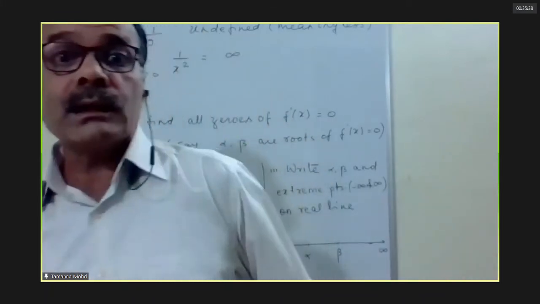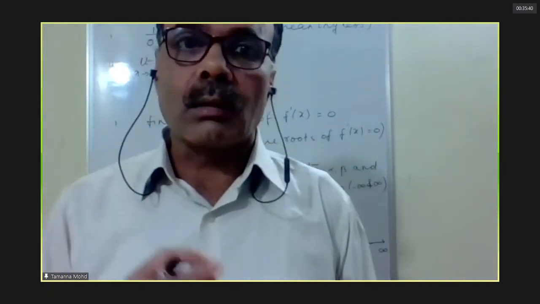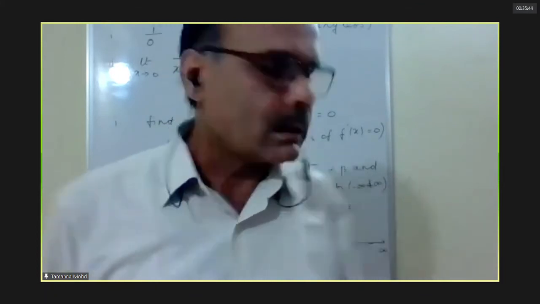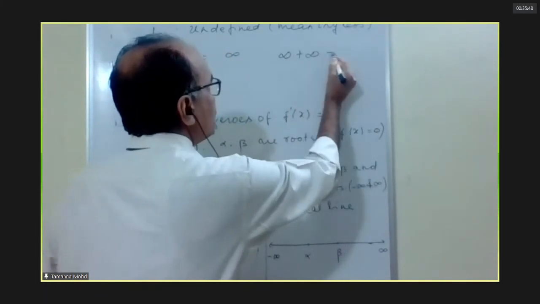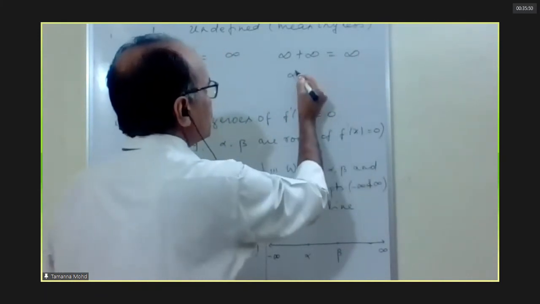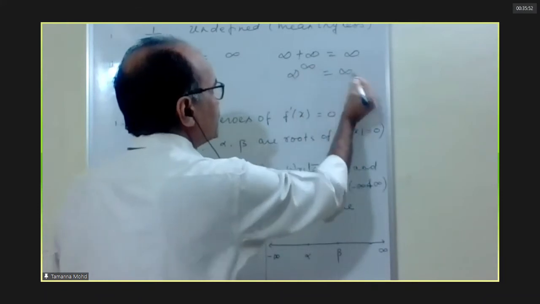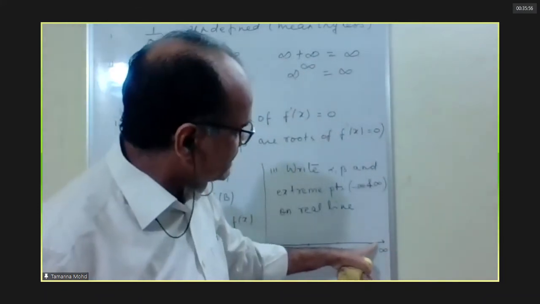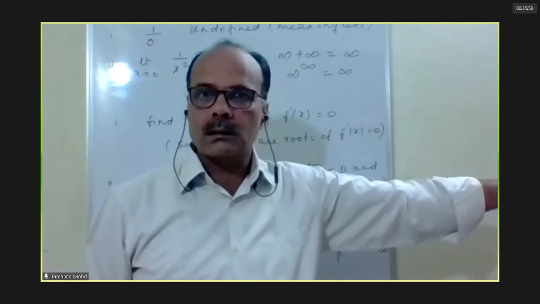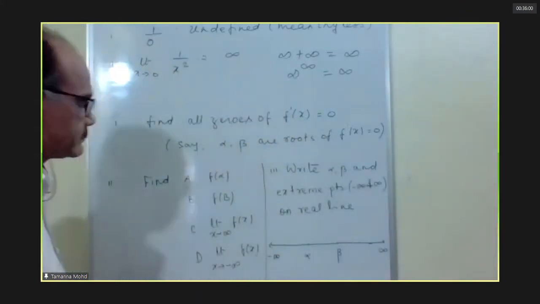That's why two infinities are not equal. Infinity plus infinity is infinity, infinity to the power infinity is infinity. These are not independent.